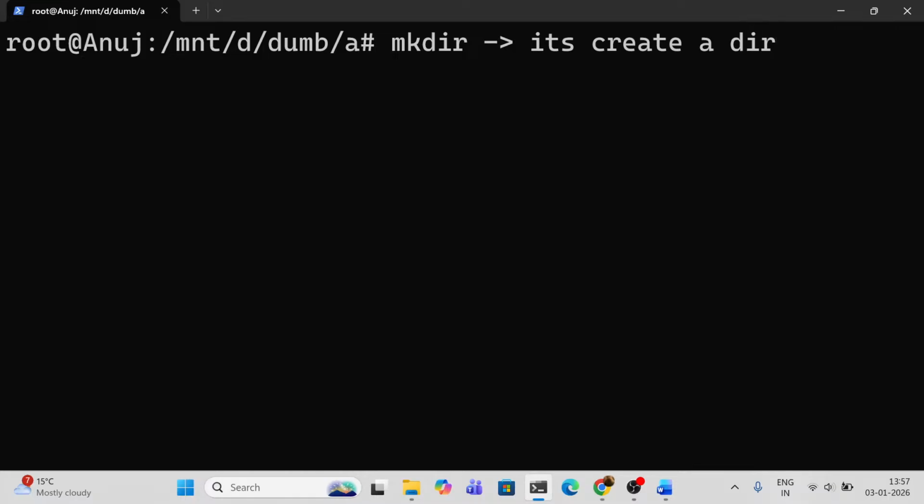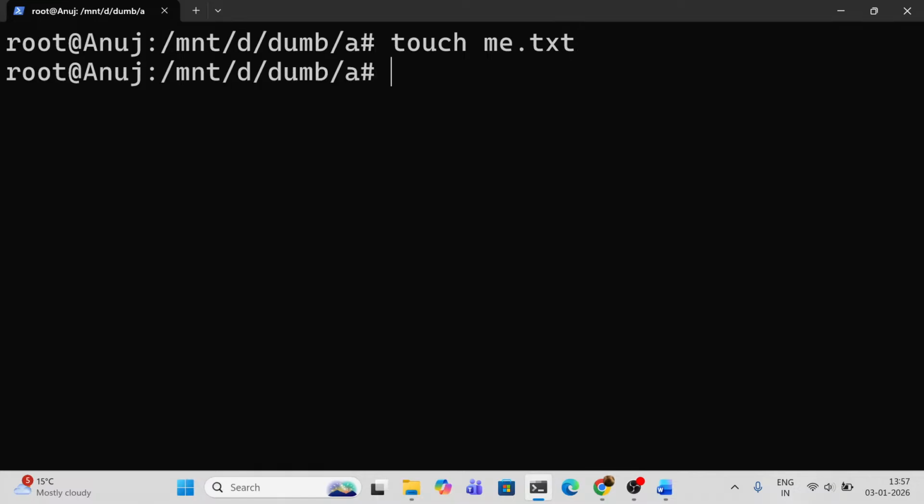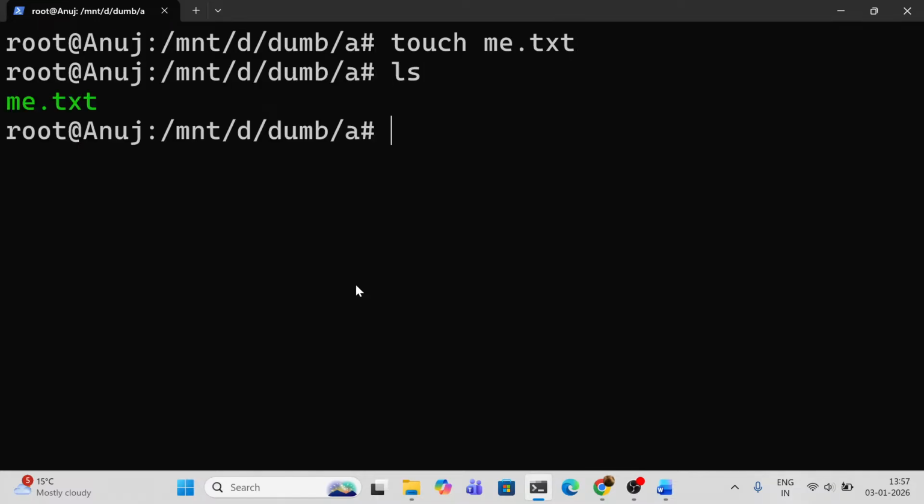So if I have to create a file in a directory, we all know A is a folder here. So what will you do? You can use the touch command. Touch, let's say me.txt. I have created a file. Now I have to look. Let's go here. You can see me.txt. I have created a text file.